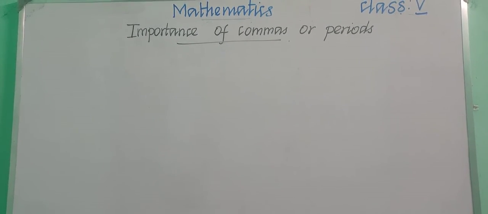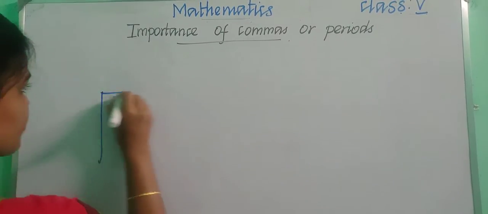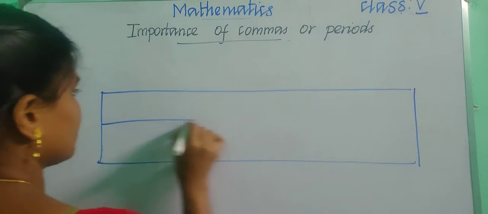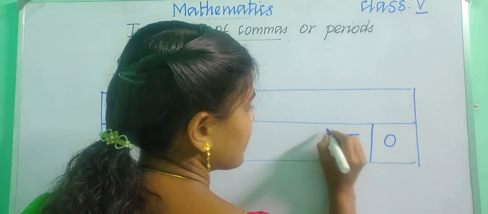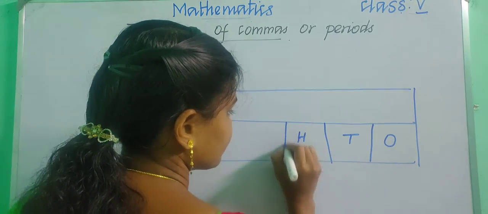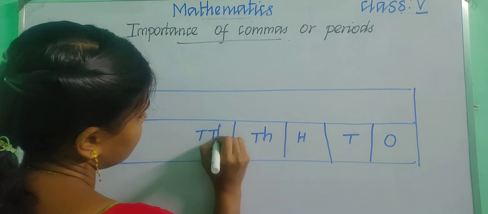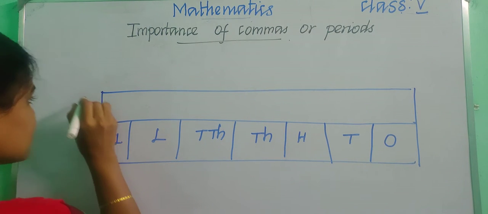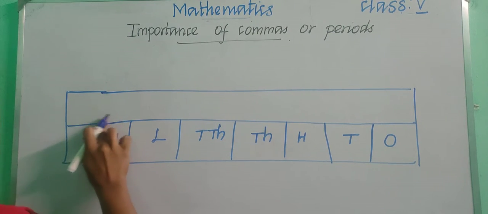Okay children, so already we have learnt about the place value chart, right? So, how will you draw the place value chart? First of all, you will write ones, tens, hundreds, thousands, 10,000s, lakhs, 10 lakhs, and then crore.